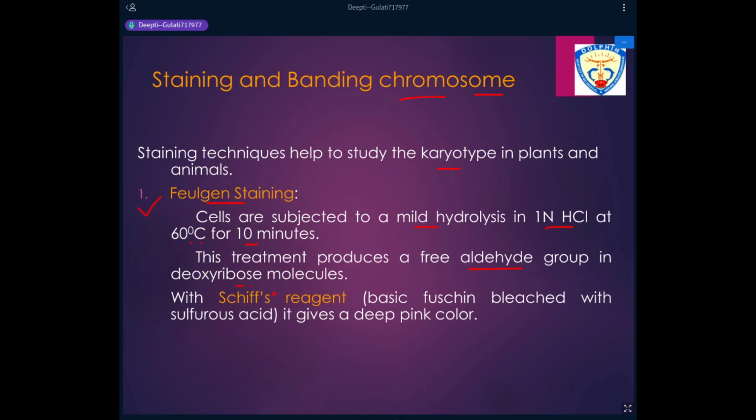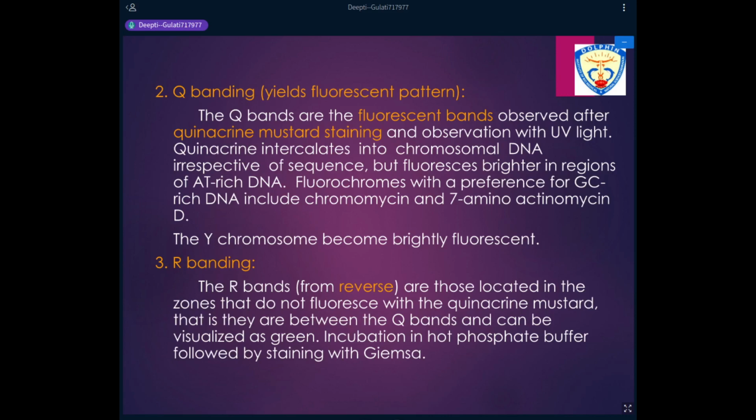And then when it is treated with the Schiff's reagent, which is fuchsin bleached with sulfurous acid, we get a pink colored staining band. So this Feulgen staining is specific for DNA because only deoxyribose molecules produce a free aldehyde group. So the ribose molecules will not produce a free aldehyde group. So it is specific for the DNA molecule. So Feulgen staining we use for DNA molecule.